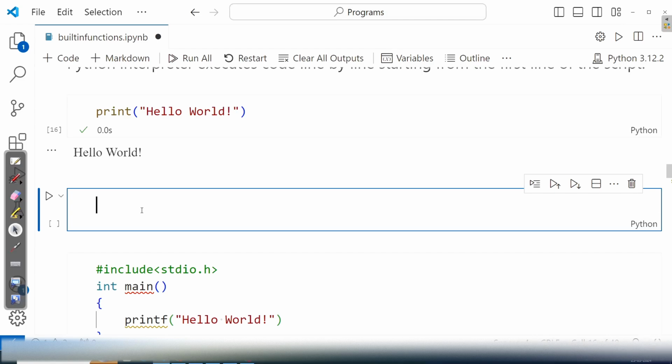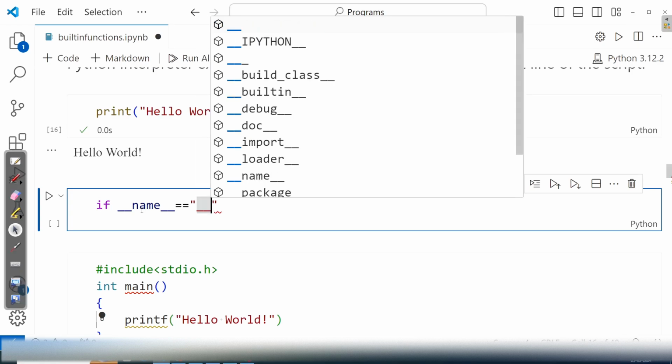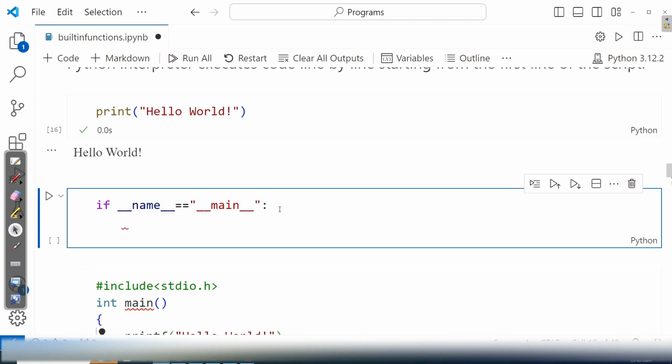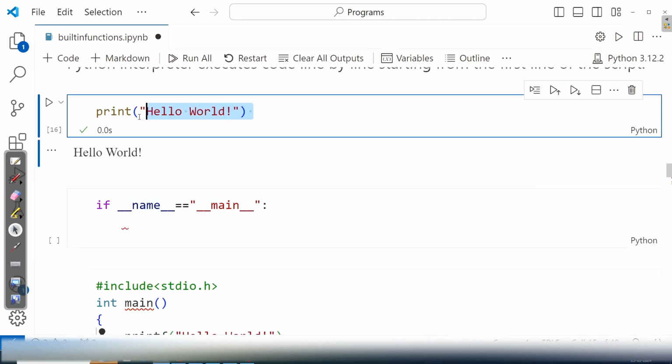Now let me take one more program. If the name variable is equal to the main string literal. This is the syntax of a selection statement. We'll explore this later on clearly, but just try to understand. If this condition is true, the if block is executed. What is the if block, sir? I'll add the same printf statement.